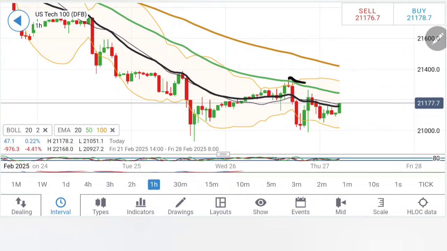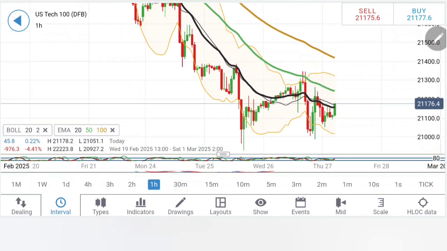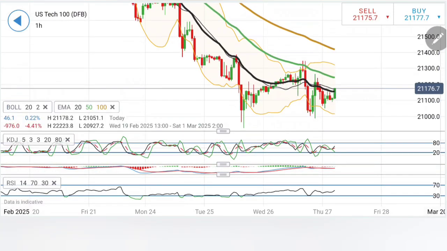What's happening for the last few hours? You can see this is consolidating here, and now a very strong support is created at 21,100 level. So only below 21,100 should we expect the bearishness to be there, else we are looking forward to a move all the way towards 21,240, 260, and in fact 21,300. Any move beyond 21,300 is a good sign for further bullishness. But remember, as long as it stays below 21,400, I think the bulls should not be active here.